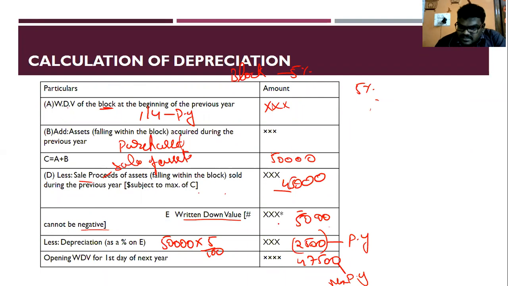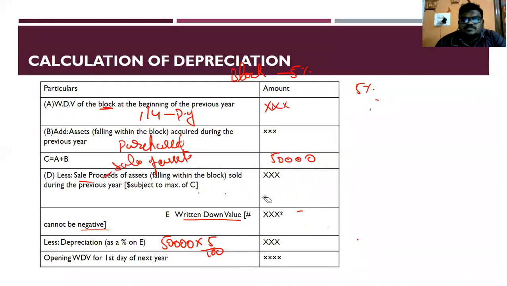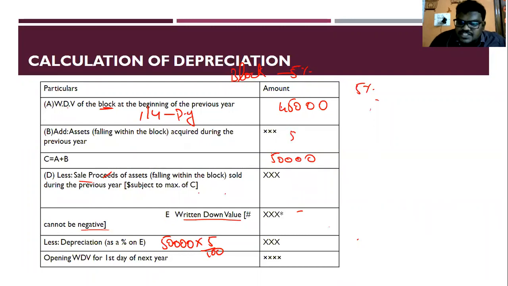See here, in this case, for example, I'll erase everything. Okay. So for example, in the beginning of the year, I have an asset of 45,000. The written down value, the block value, I have. And next I'm purchasing an asset for 5,000. So A plus B is C, 50,000. Next I'm selling the asset for 45,000, the entire asset, the entire block, whatever asset I have. I'm selling that for 45,000.